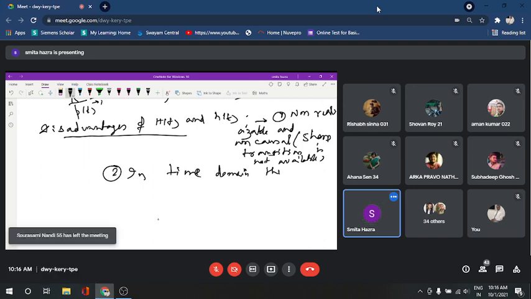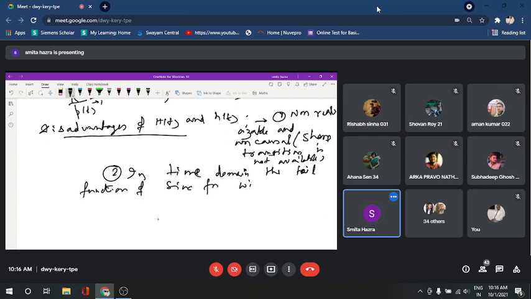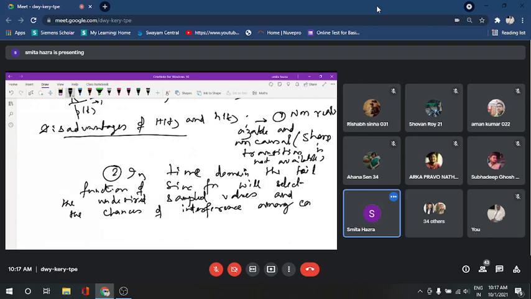In the time domain, the tail of the sinc function will select the undesired sampled values, and the chances of interference among consecutive samples will increase.